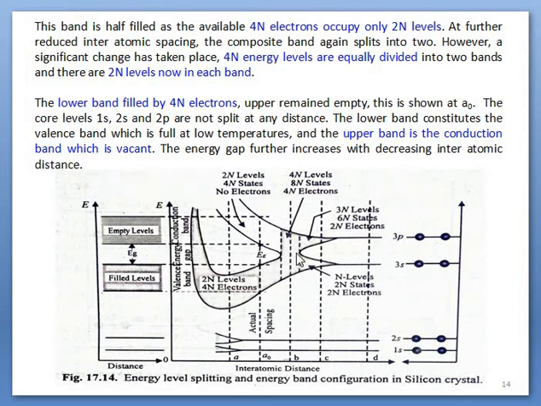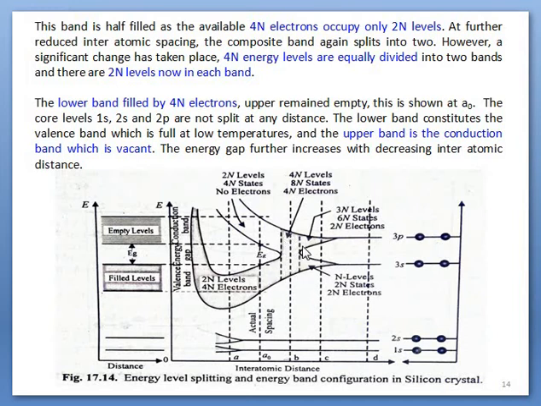By reducing further, when in between A0 and B and nearby to B, we can see there is a splitting in the combined band. While reducing the distance, it occurs, and this combined band is split into two bands, upper band and lower band. In the combined band, there are already 4n electrons in the lower band. So after splitting,